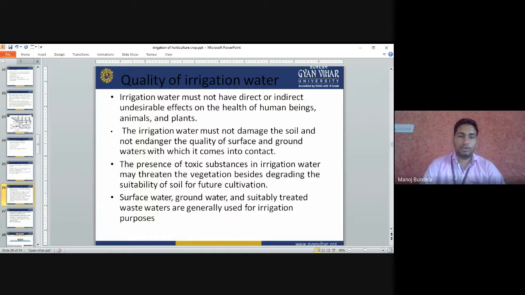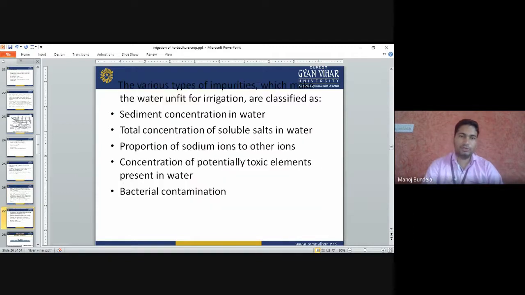Surface water, groundwater and suitably treated wastewater are generally used for irrigation purposes. If you use untreated wastewater, it will reduce the quality.